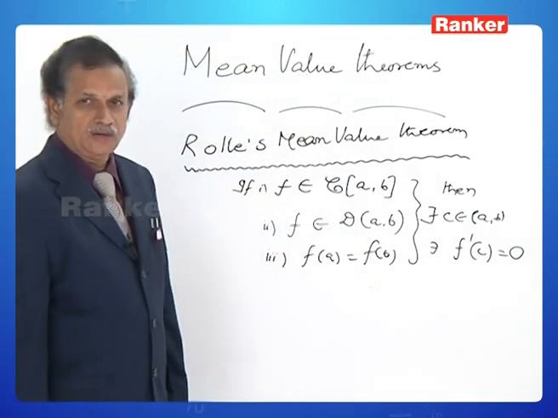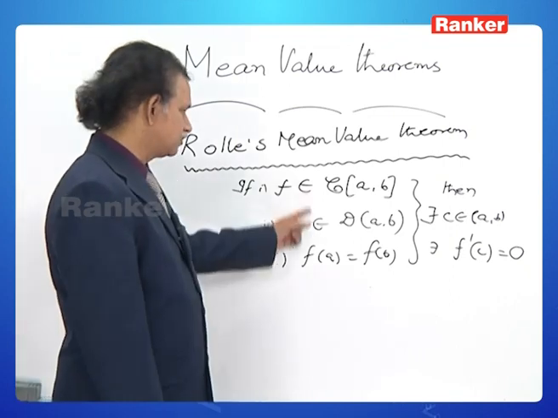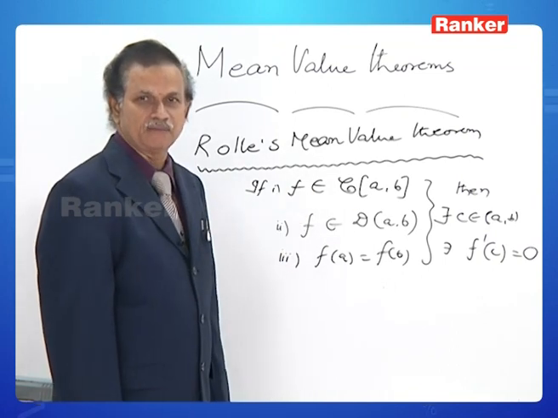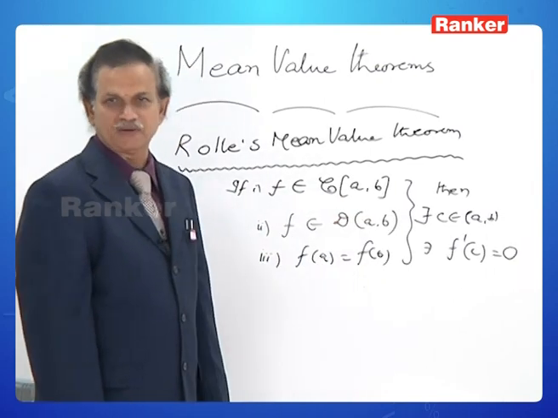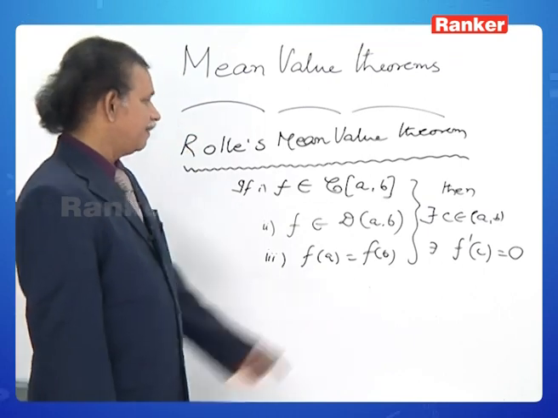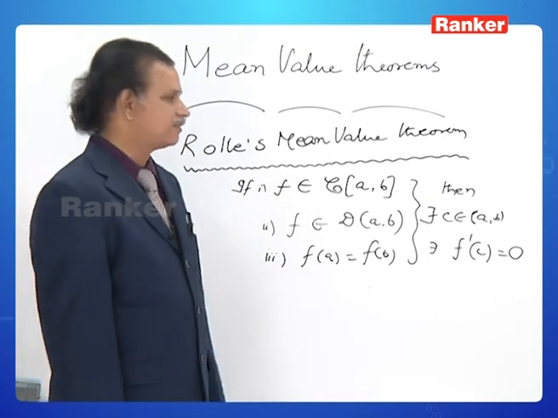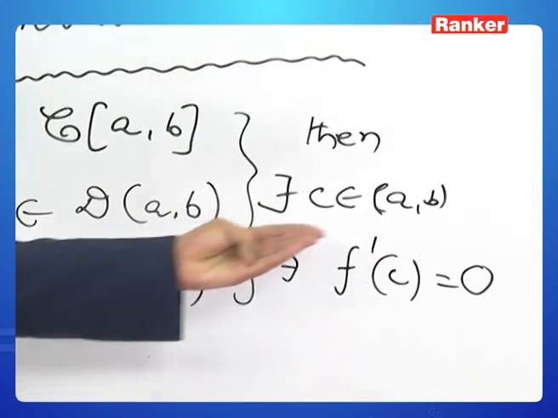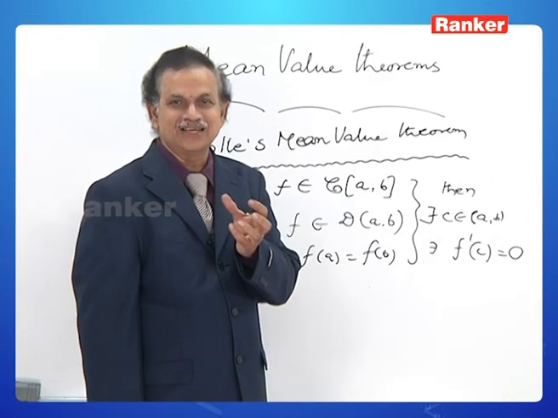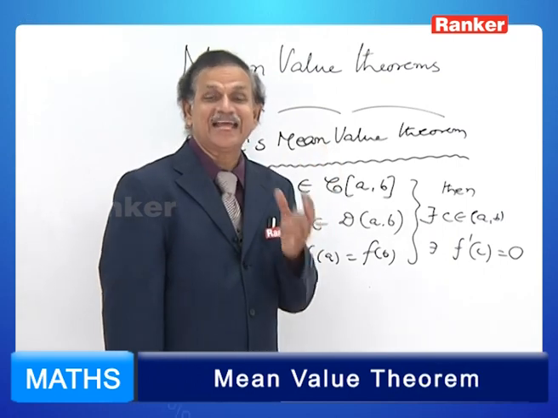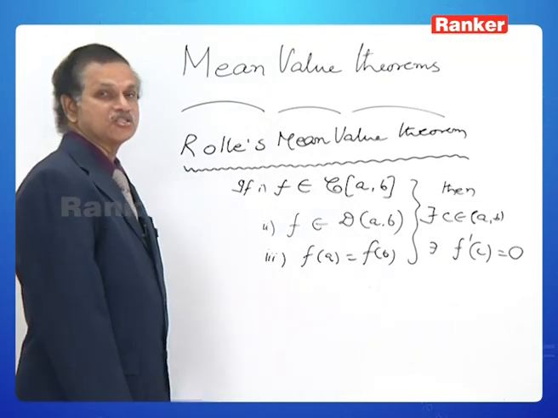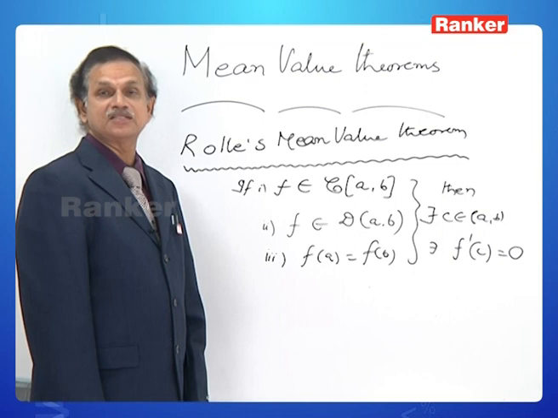Again, let us recall what the hypothetical conditions are. There must be three conditions that must be satisfied. That is, f must be continuous on the closed interval a to b, f must be derivable on the open interval a to b, f of a is equal to f of b. Then under such a condition there is a c in the open interval a to b. Actually, this word, there exists c belongs to open interval a to b, the existence of that particular word characterizes this theorem as the mean value theorem, such that f dash c is equal to 0. What do you mean by f dash c is equal to 0?